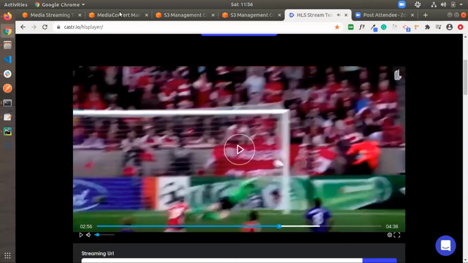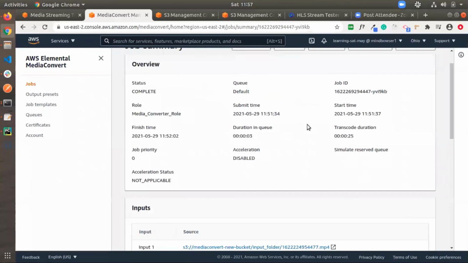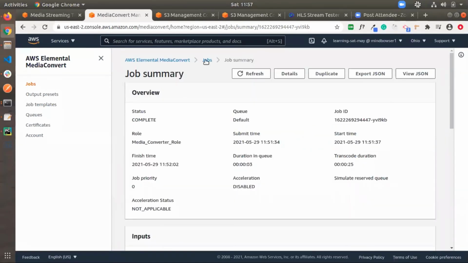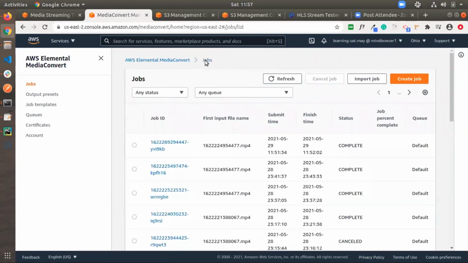I'm going to the MediaConvert console. I am creating another job by selecting the automated ABR package.